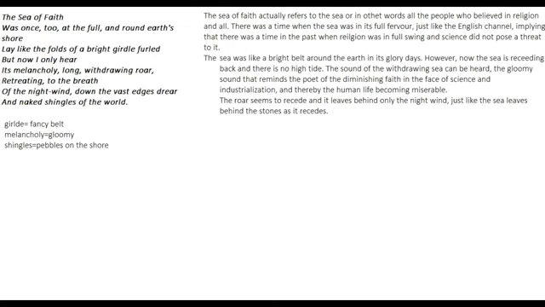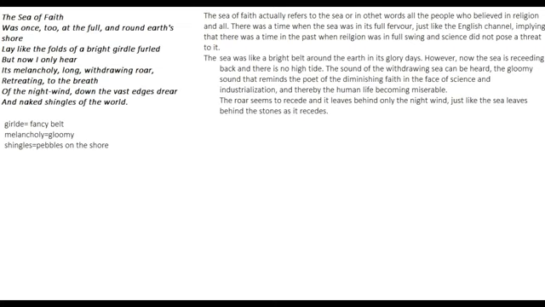Down the vast edges drear and naked shingles of the world. Now you can see that in these two lines, the poet says, as the sea goes back, it leaves behind on the shore naked shingles of the world, that is pebbles. The pebbles are described as naked because the water has been withdrawn from them. There is now no water on them, and it feels like the pebbles have become naked. Earlier they were covered by the water, but now when the sea has gone back, the pebbles are all naked. So I hope you are able to get all this imagery.